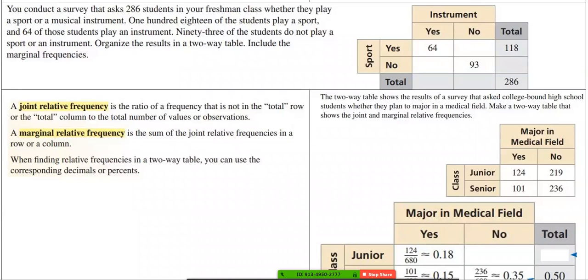All right, this is 11-4, two-way tables, part 2. You conduct a survey. Of course you do, because that's what we all do in our off time. 286 students in your freshman class.